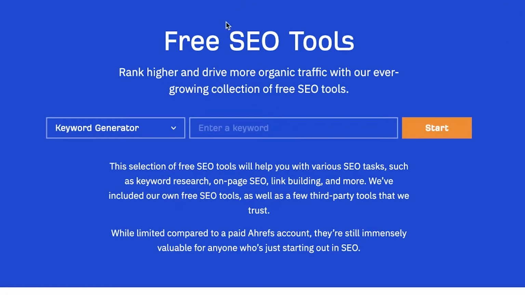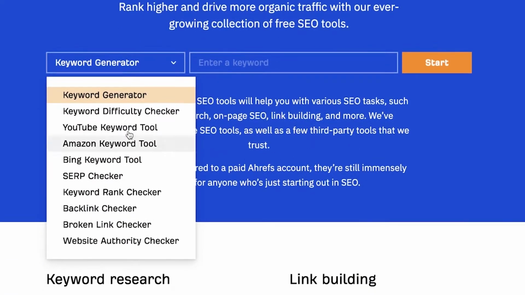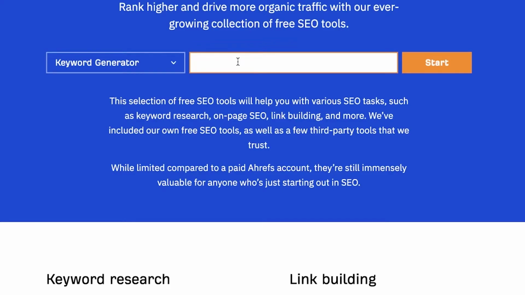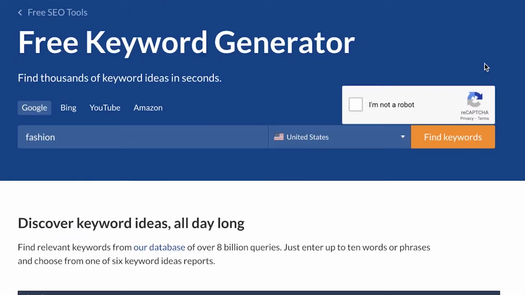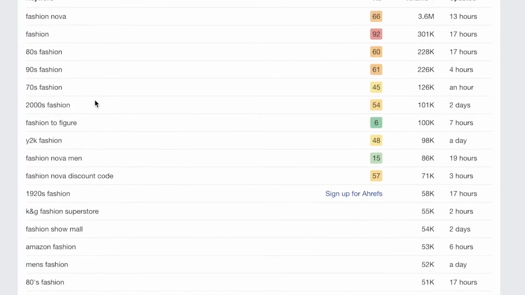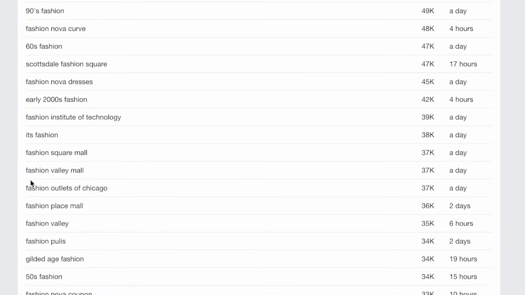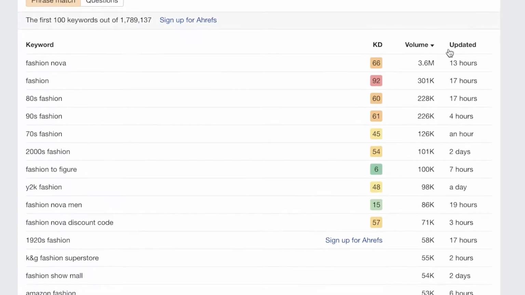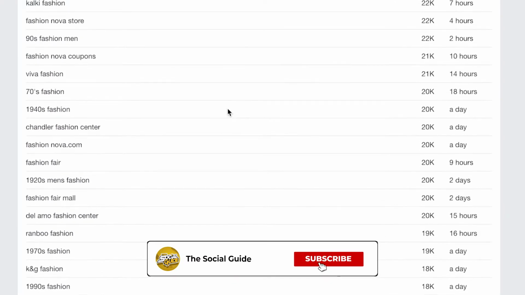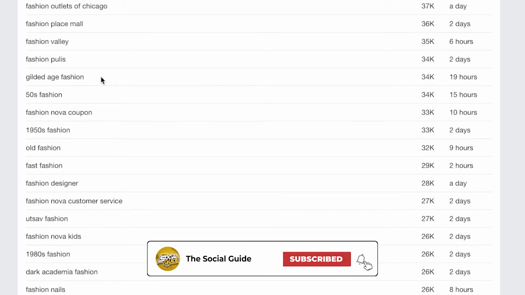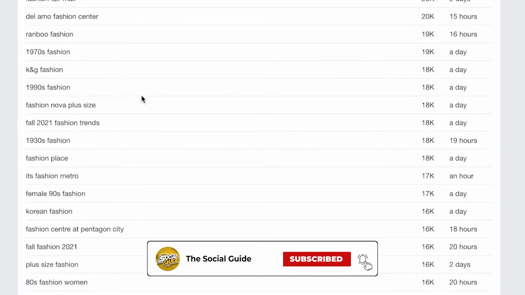You can also go into the Ahrefs tool and go into their keyword generator and search for fashion, and then you're just going to click on find keywords. Now you can see these are the top results. You can see Fashion Outlets of Chicago, Fashion Institute of Technology, Scottsdale Fashion Square. So you can see the search volume as well as when this statistic was updated. And this will give you a good idea of what kind of keywords are getting the most search results.